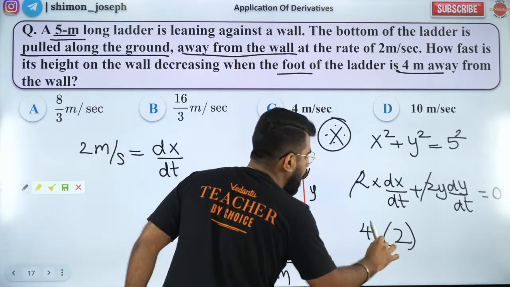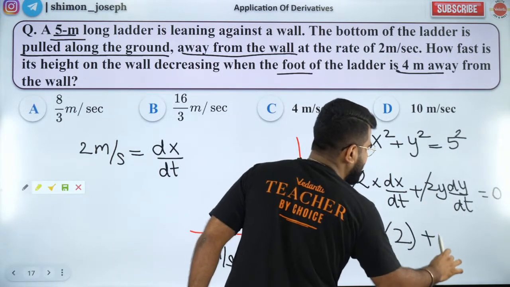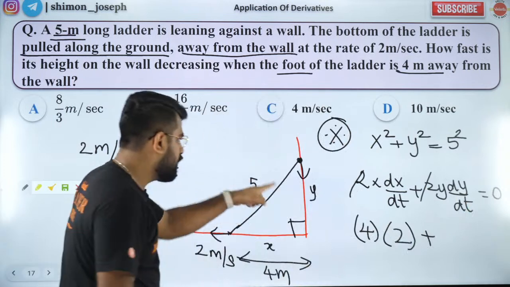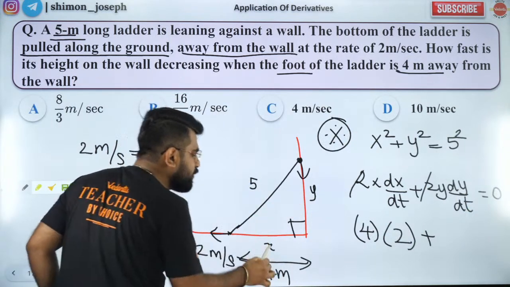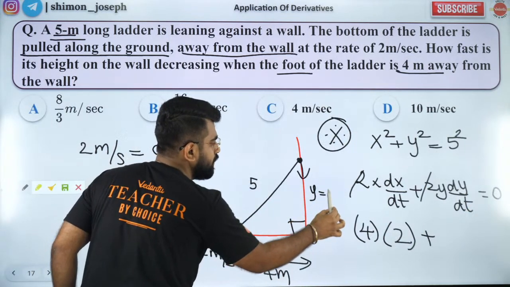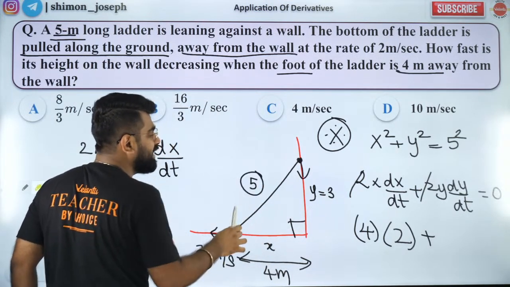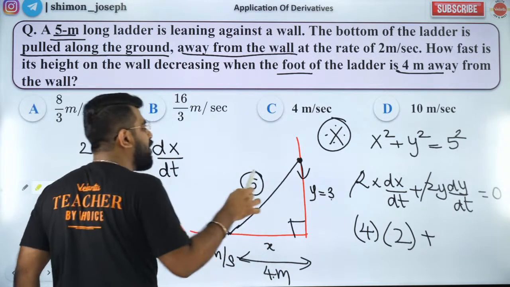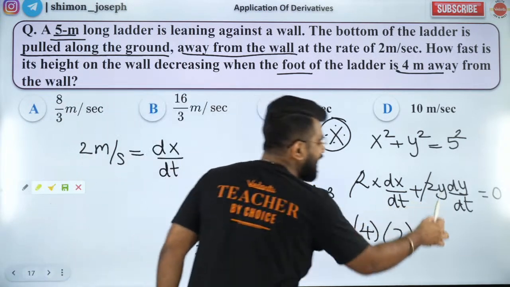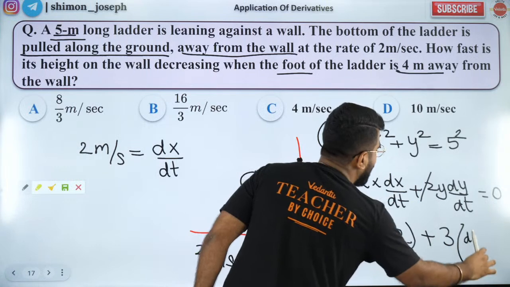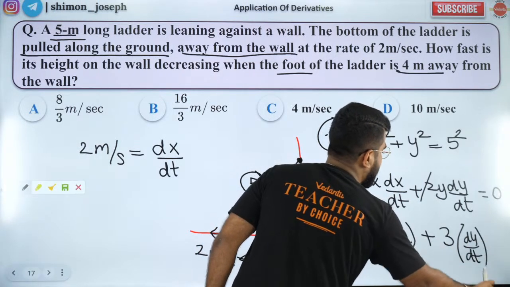So when x is 4, what will be y? When x is 4, y will be 3. How? Because Pythagoras theorem, 4 square plus 3 square only will give you 5 square. So y will be 3. We want to find dy by dt, and that's about it.